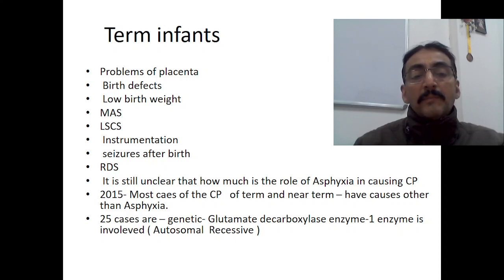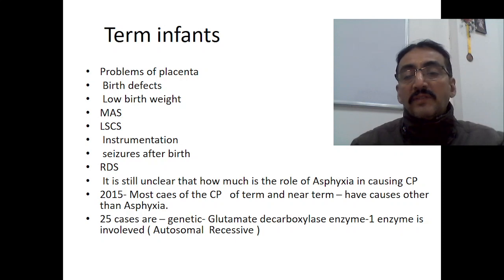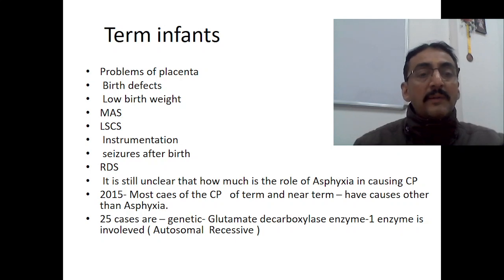25 cases are genetic in nature, where glutamate decarboxylase enzyme 1 is involved. It's a type of autosomal recessive disorder. Sometimes cerebral palsy is also related to genetic factors. Especially glutamate decarboxylase enzyme 1 deficiency, which is an autosomal recessive disorder, may also cause a cerebral palsy-like condition.